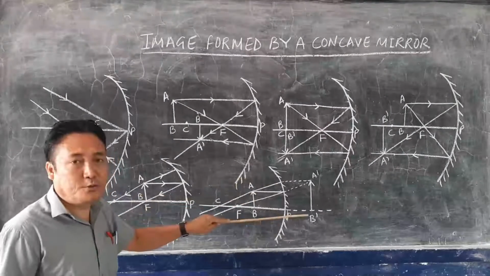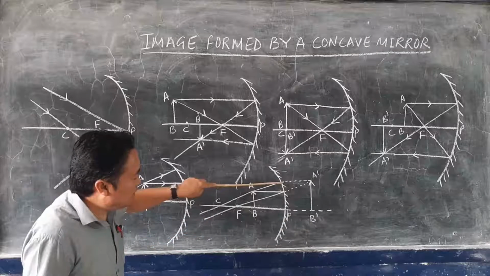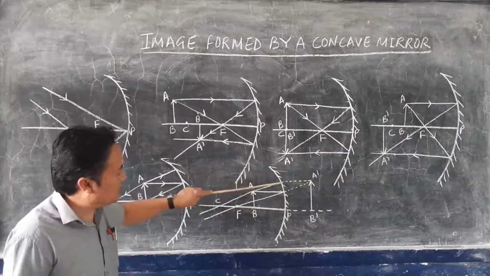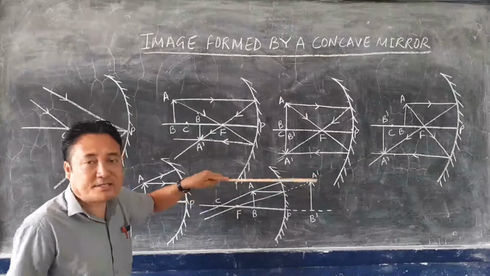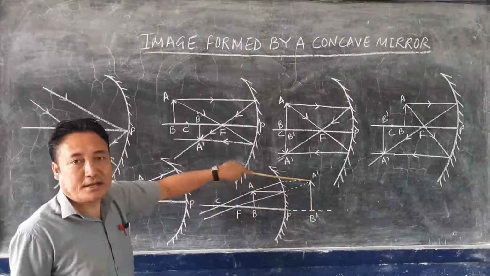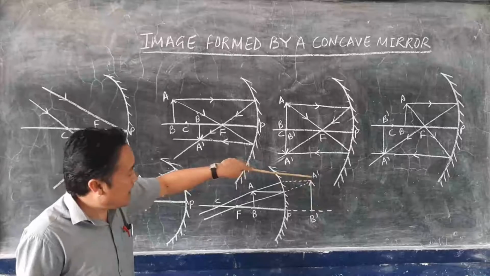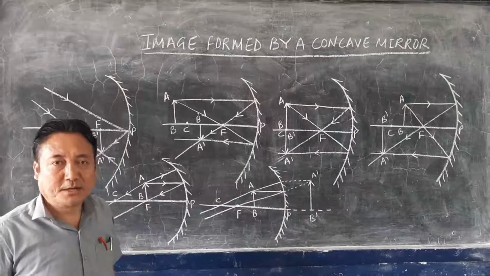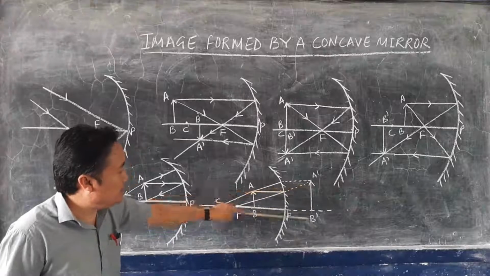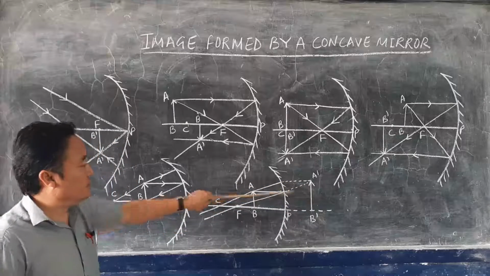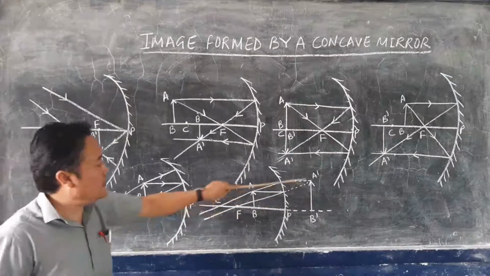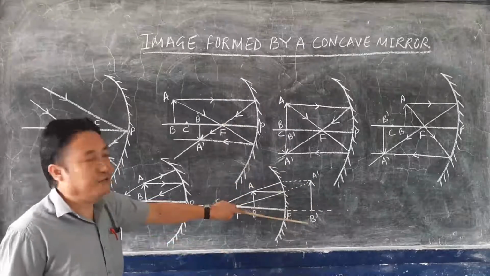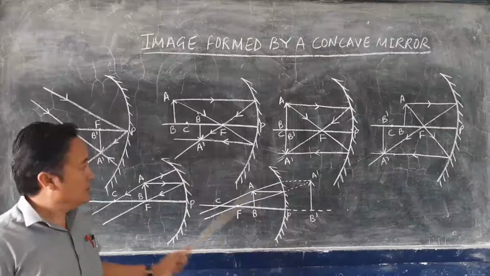So now what we will do is produce these two reflected rays backward. When they are extended backward, they will appear to meet at a point, and at that point where they appear to meet, the image will be formed. You can see the image A dash B dash is bigger than the size of the object. So a magnified image will form, an erect image, erect meaning upright, and a virtual image will be formed.